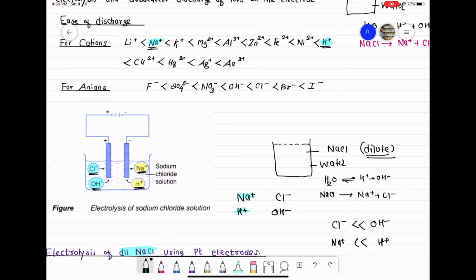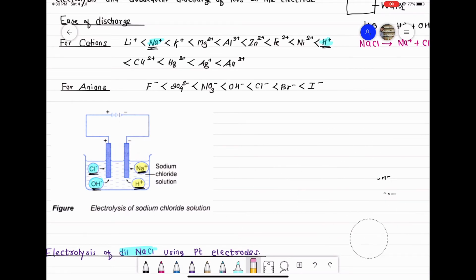Na plus. Okay class, similarly if you see the order of anions, Cl minus and OH minus, in this discharge potential order, Cl minus has less discharge potential as compared to OH minus ions. So Cl minus ion can be more easily oxidized as compared to OH minus ions.